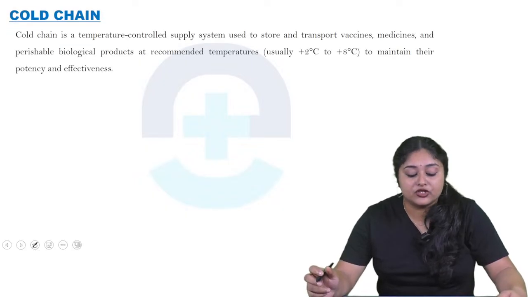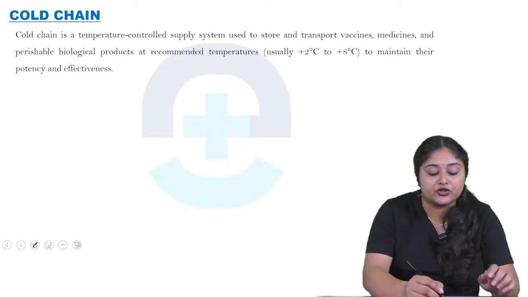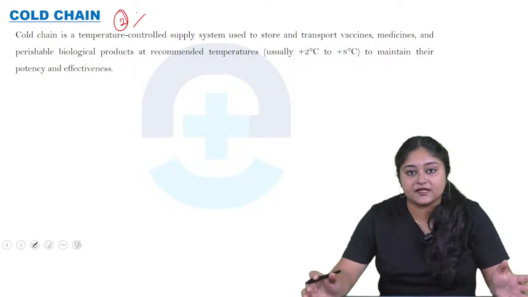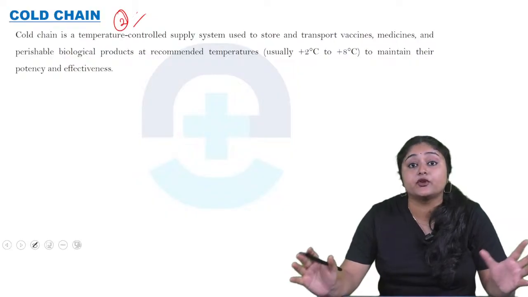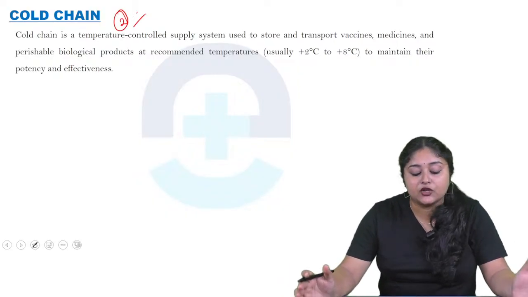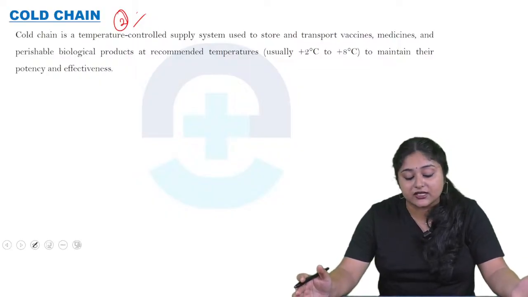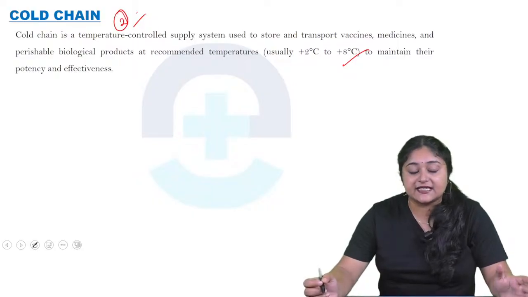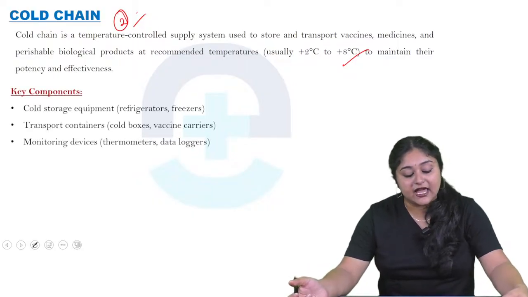Now come to the cold chain. This is one of the most important questions, especially for 2 marks. So the cold chain is a temperature-controlled supply system used to store as well as transport vaccines, medicines as well as perishable biological products at a recommended temperature, usually plus 2 degrees Celsius to plus 8 degrees Celsius, to maintain their potency as well as effectiveness.